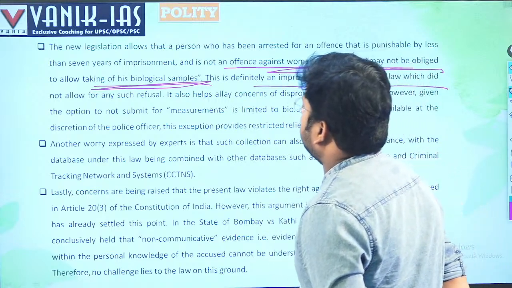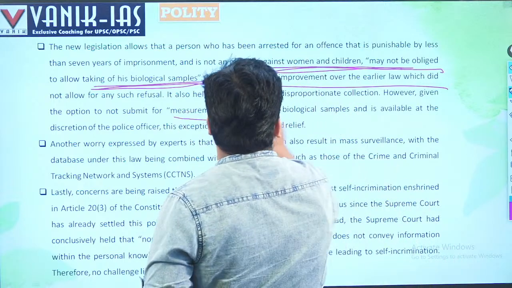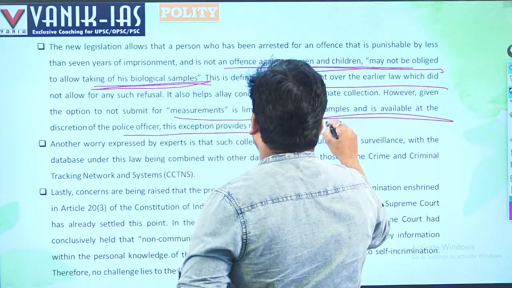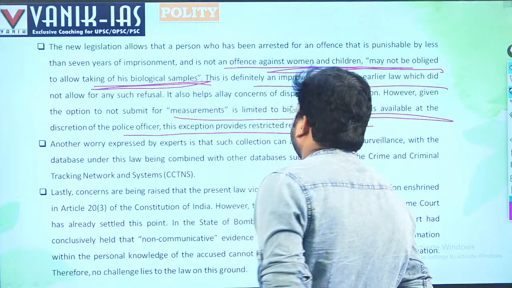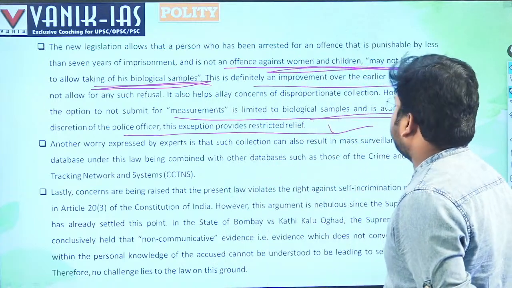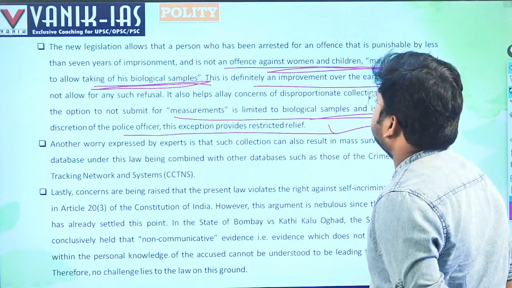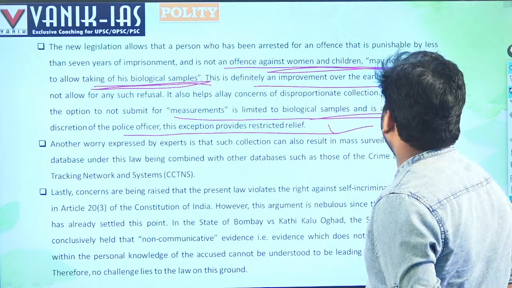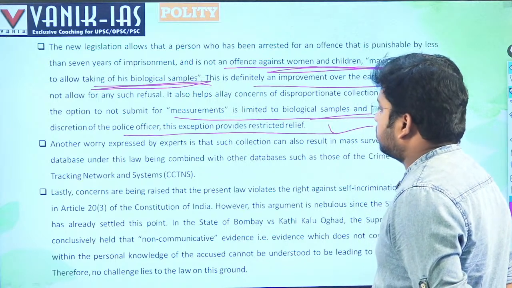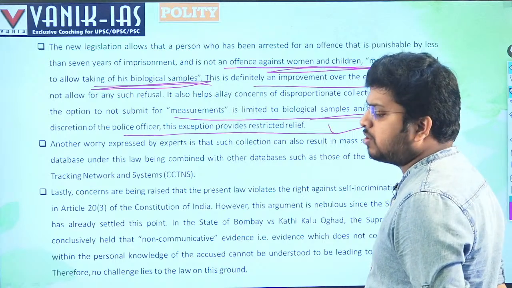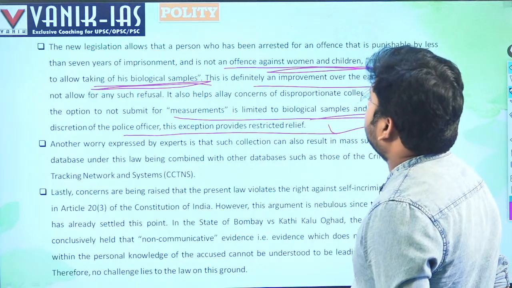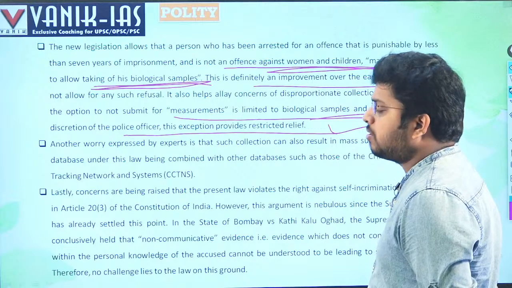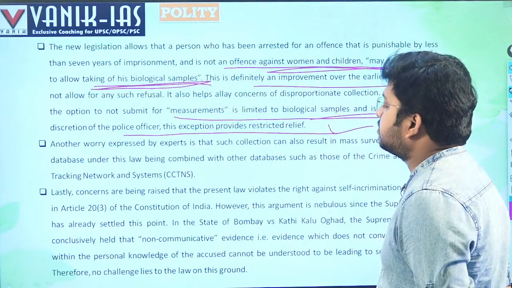It also helps allay concerns of disproportionate collection. However, the option not to submit measurements is limited. Biological samples are available at the discretion of the police officer. This exception provides restricted relief. So, biological samples are available at the discretion of the police officer. Yes. So, if a particular person is not getting a punishment of more than 7 years, or his crime is not against women or children, then he is not bound to give his biological samples.